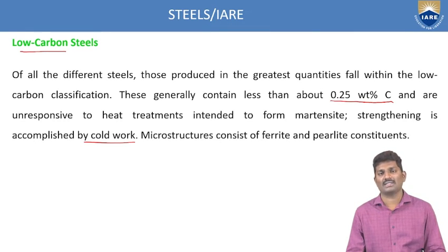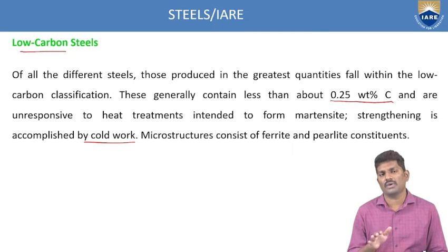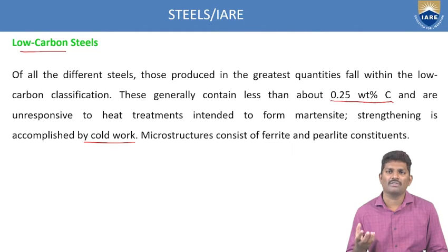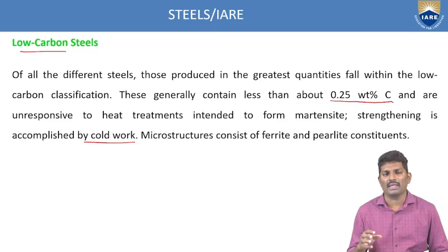And the microstructure consists of ferrite and pearlite constituents. If you look at the microstructure of the low carbon steel, it has ferrite as well as pearlite structures. That is what we have to identify based upon the weight percentage of carbon. Low carbon steels have less than 0.25 weight percent carbon, and they do not respond to heat treatment. That's why we go with the cold working process. One more thing to remember is that the microstructure constitutes both pearlite as well as ferrite in this low carbon steel.